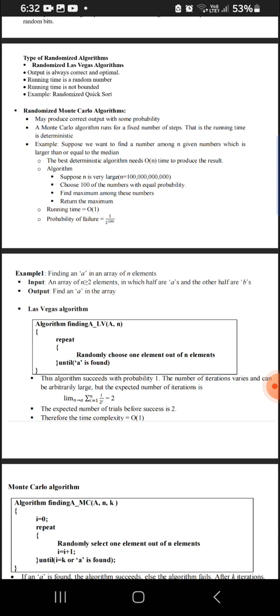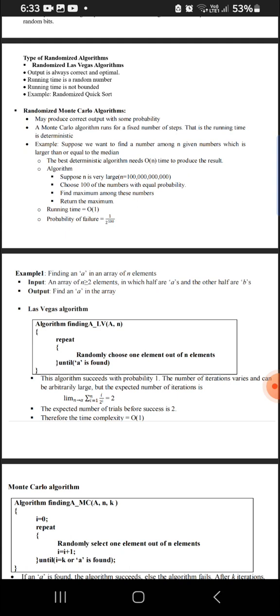In Las Vegas algorithm, it gives correct or optimal output, and the running time is a random number and the running time is not bound. An example for it is quicksort. In order to remember, Las Vegas is a place in America. So remember that quicksort went to America, so you won't forget it. Randomized quicksort is the example of Las Vegas algorithm.